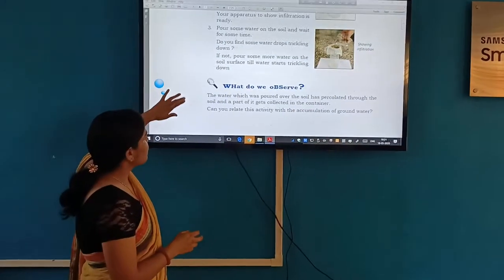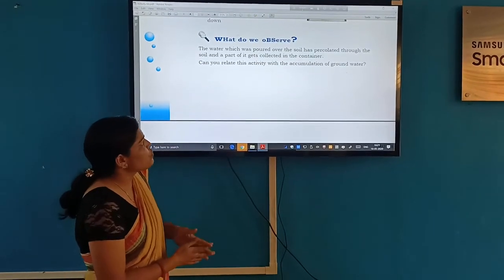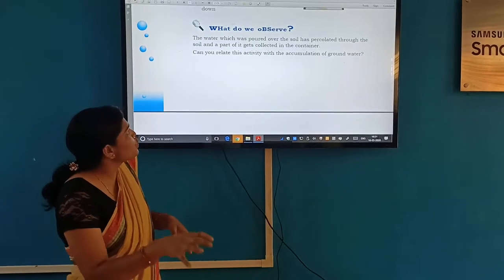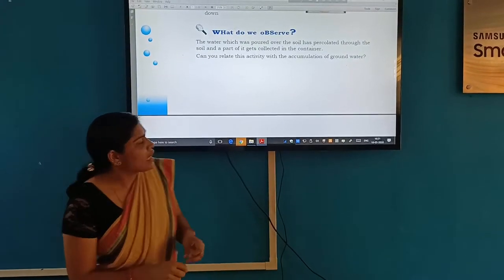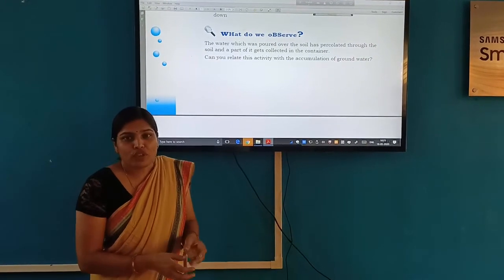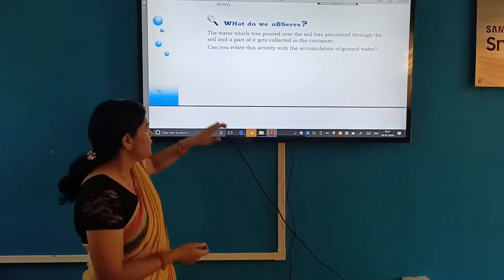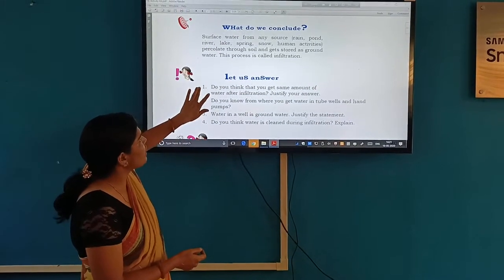What we have observed is that the water which was poured over the soil has percolated through the soil, and part of it gets collected in the container. Can you relate this process with the accumulation of groundwater? Yes, we can relate it to the accumulation of groundwater. Now another activity you can do, that what do we conclude?